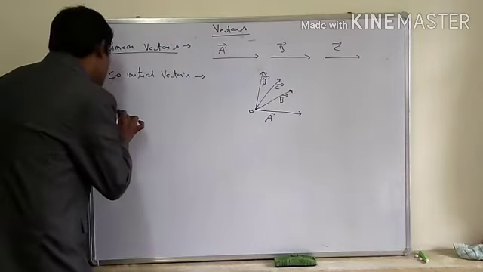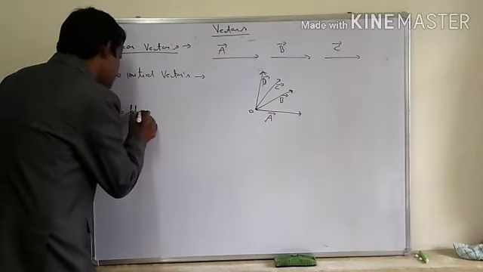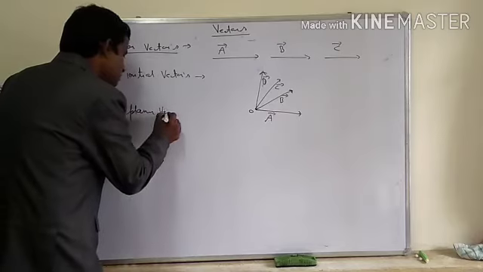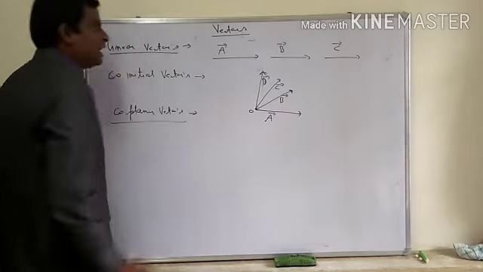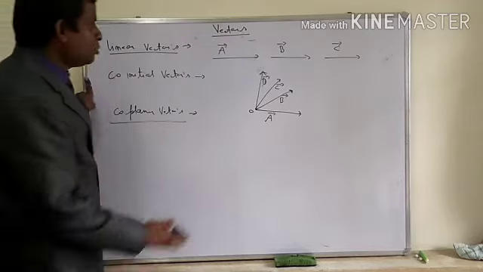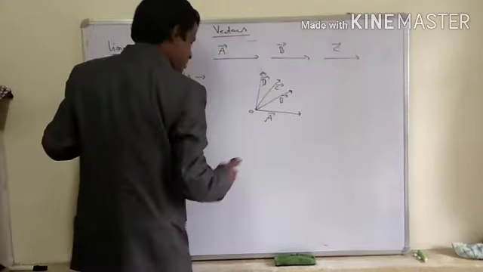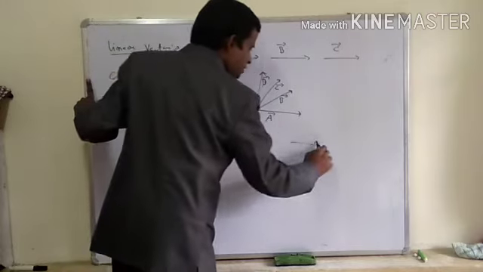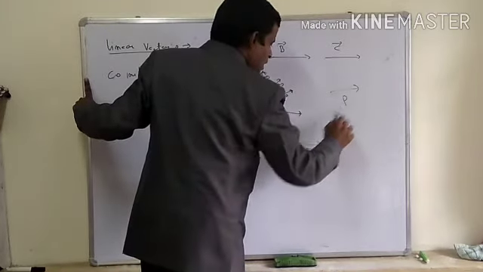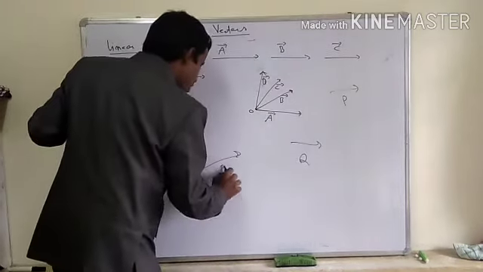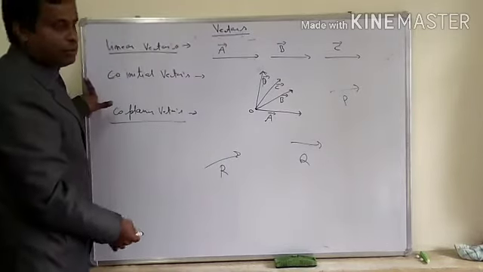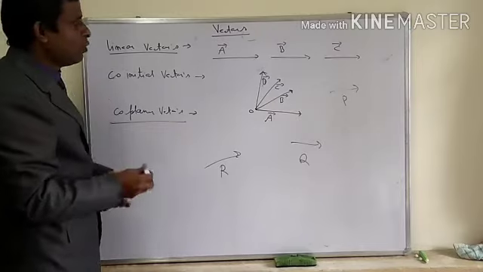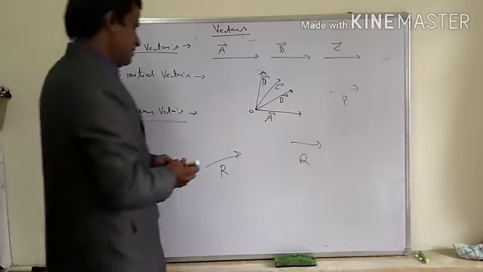Now next one is coplanar vectors. Coplanar vectors are vectors lying on a common plane, the same whiteboard. I can draw some other vectors also, any vectors P, Q, R given here. All vectors lying on this common particular whiteboard are called coplanar vectors.